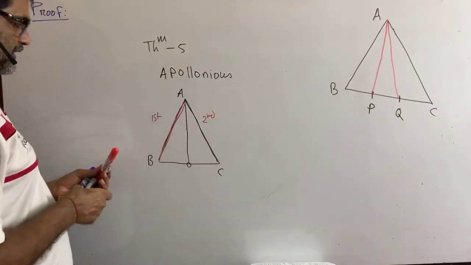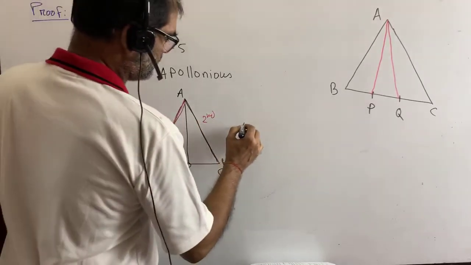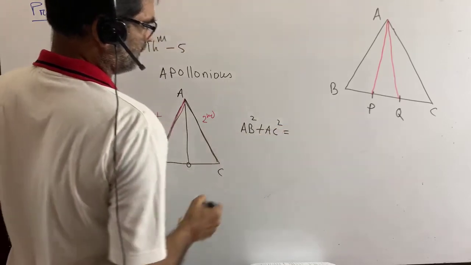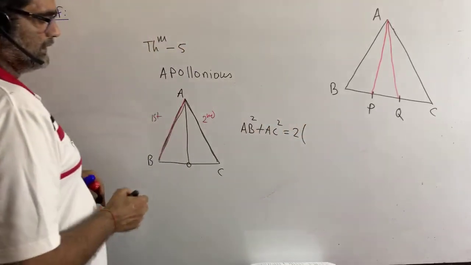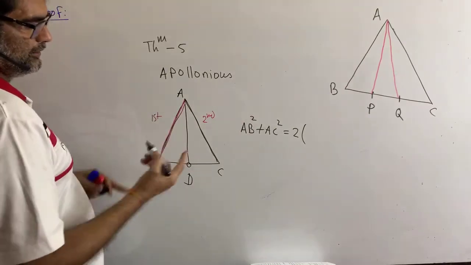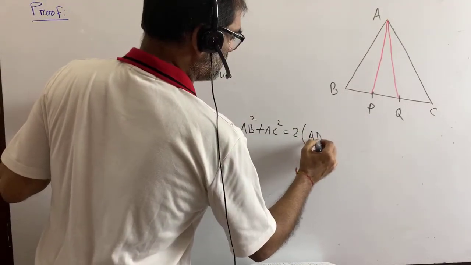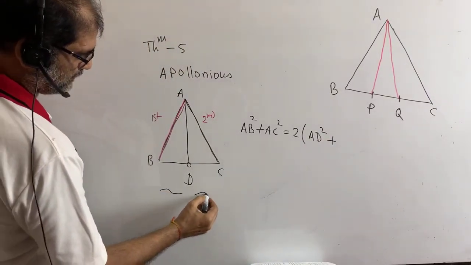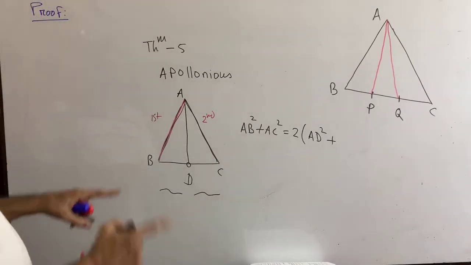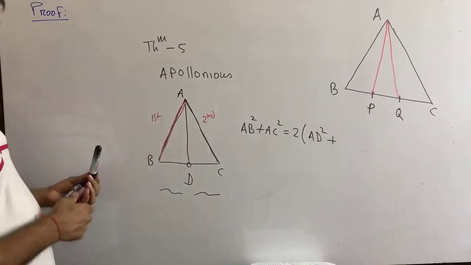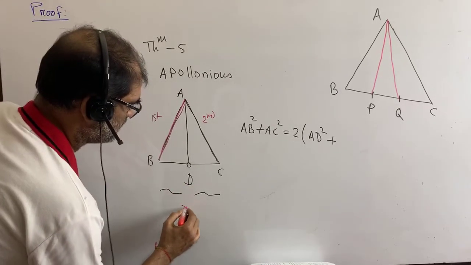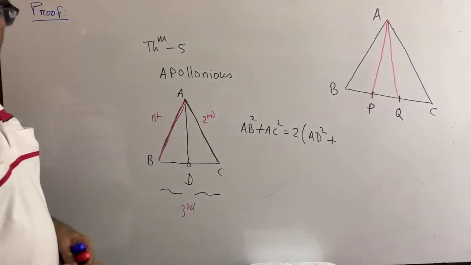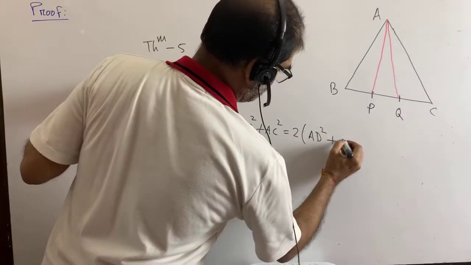So AB square plus AC square is equal to twice the median square, AD is the median, plus the square of half of the third side. If it is first, it is second, then definitely it is the third side of the triangle. So we can write here BD or CD, any of these two. That means it is BD square.